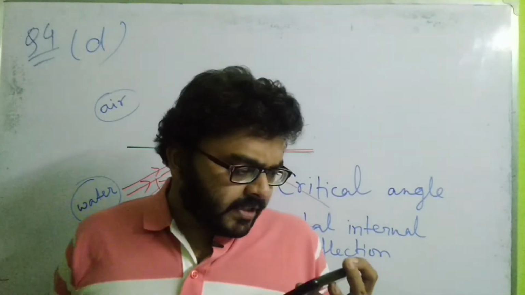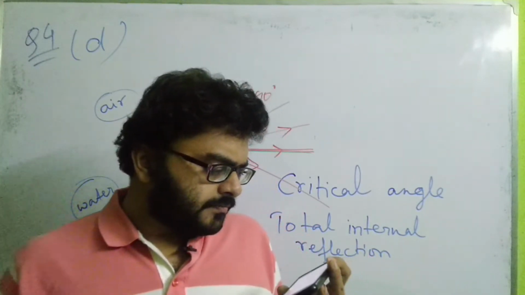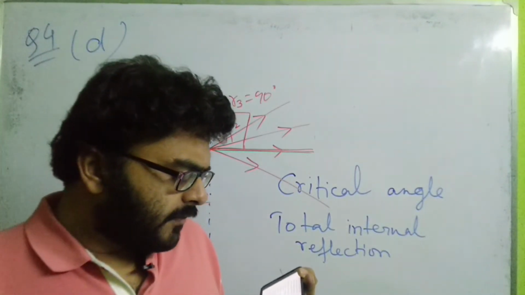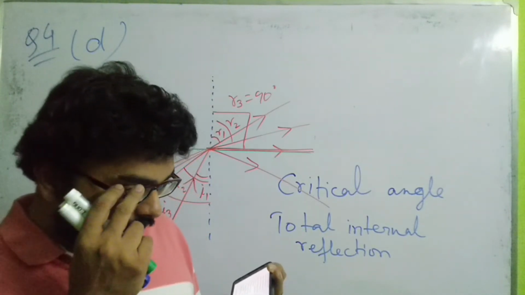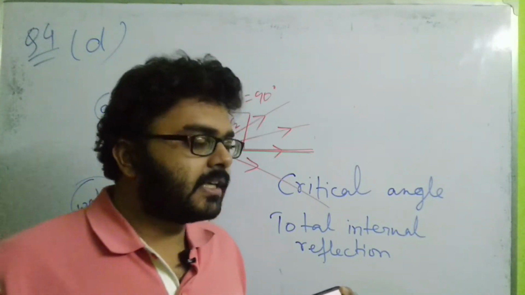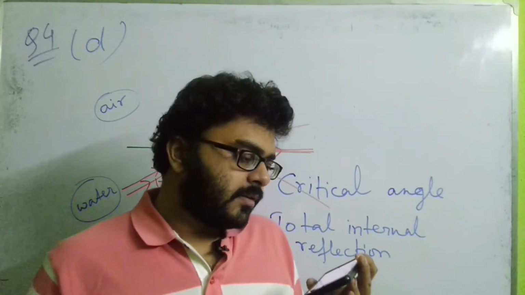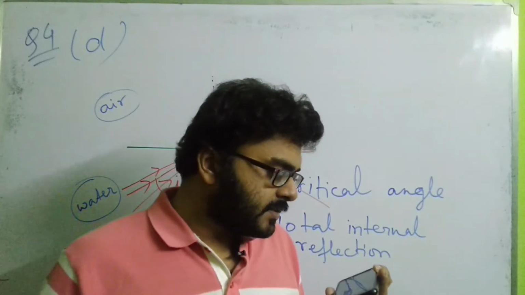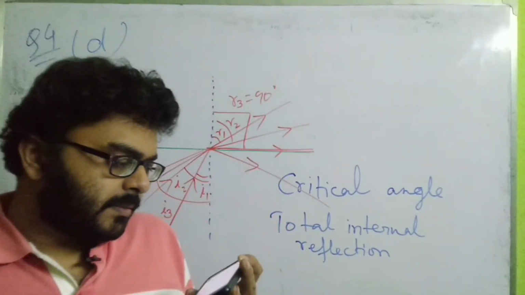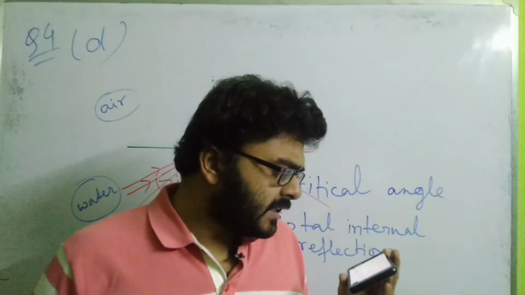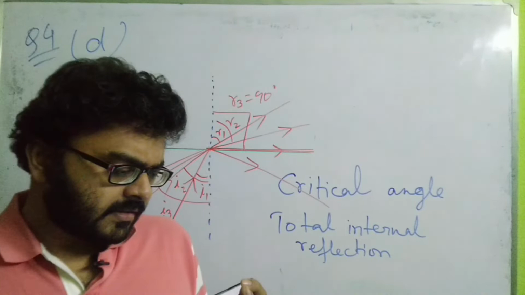Option number 2 says that this takes place for any angle of incidence greater than 42 degrees. But here the critical angle has not been mentioned. If the critical angle is 42 degrees, then obviously total internal reflection will take place for any angle of incidence greater than 42 degrees. Let us continue with the other options. Option 3 says this reflection does not obey the laws of reflection. No, obviously it obeys the laws of reflection. Option 4 says it can take place if the angle of incidence in a denser medium is more than the critical angle. Yes, this is the correct option.